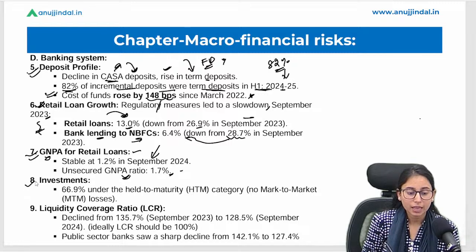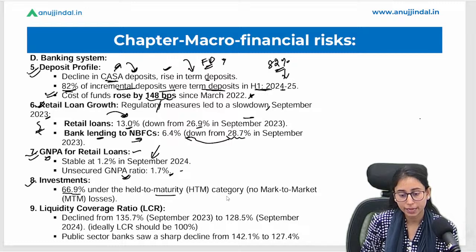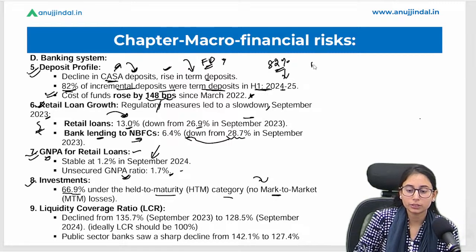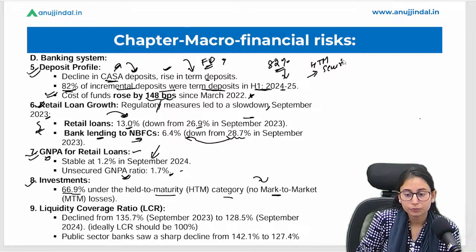Okay, the investment by the banks, 66.9% is under the HTM, that is the held to maturity category, and not a significant amount of investment is made to mark to market. Now HTM क्या होता है? HTM is when a bank holds the securities till maturity.